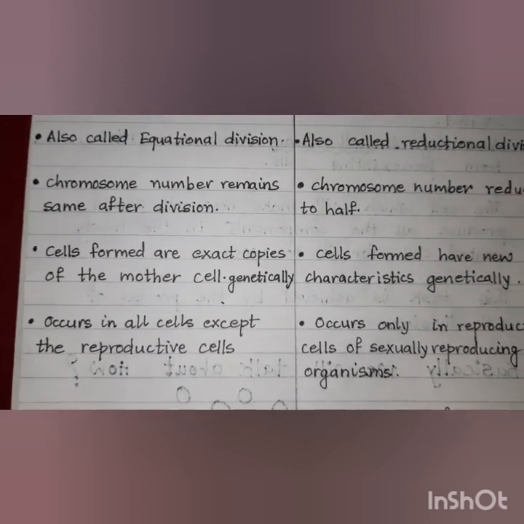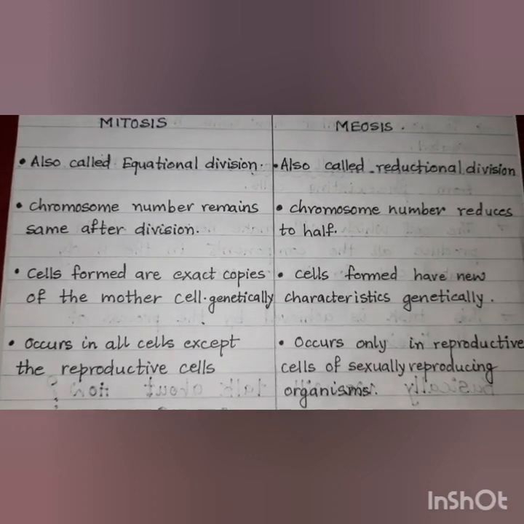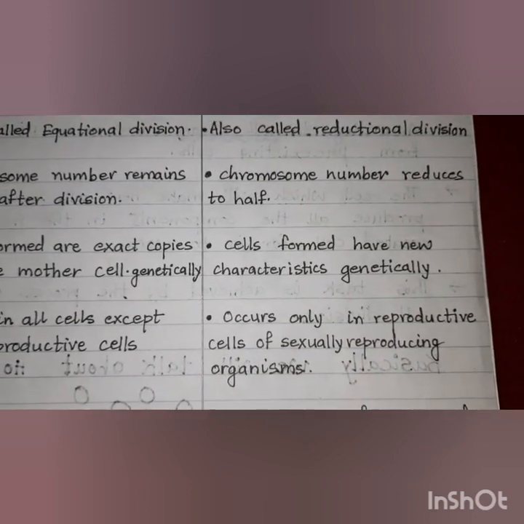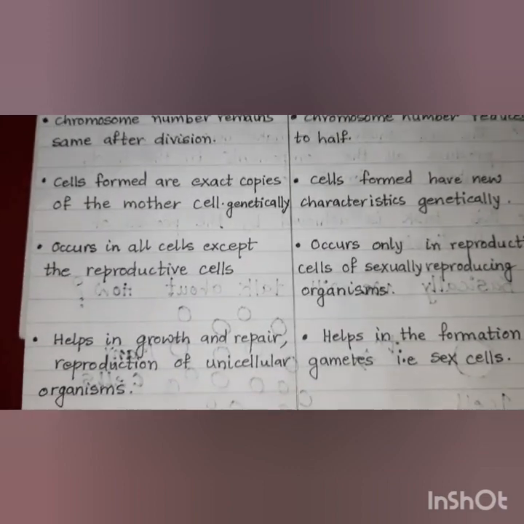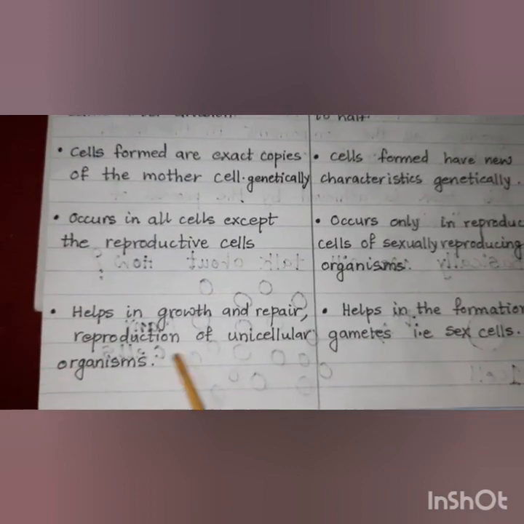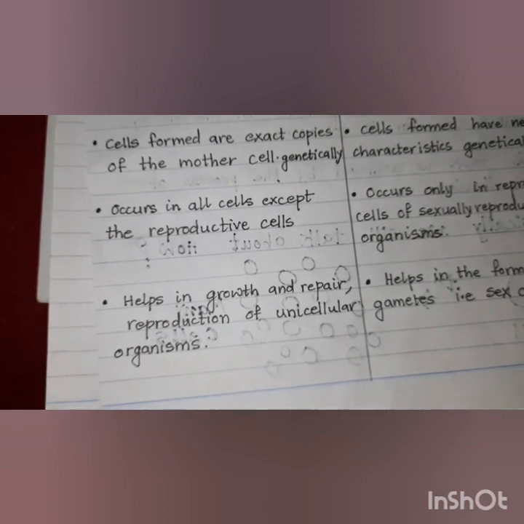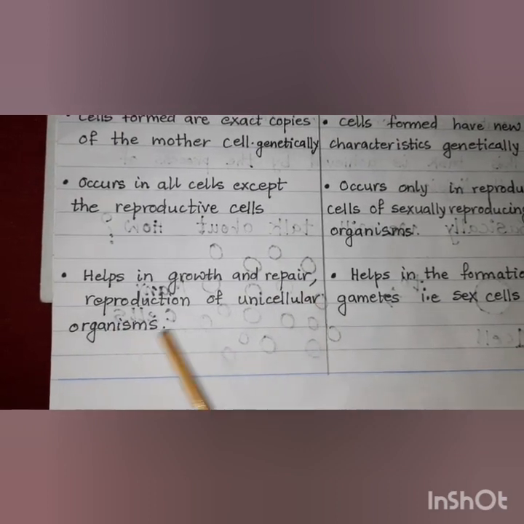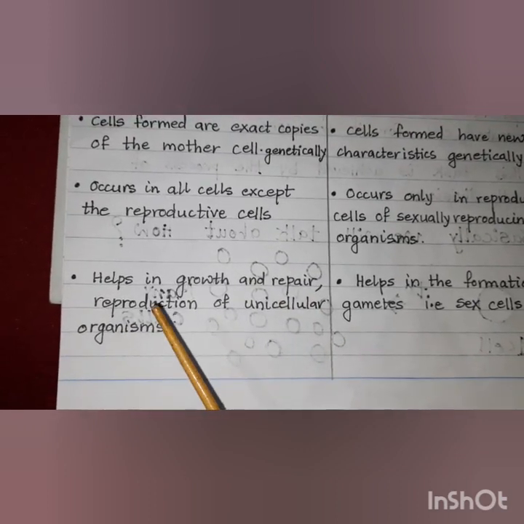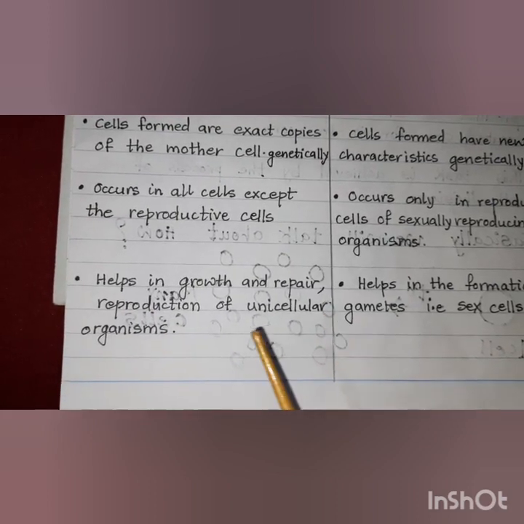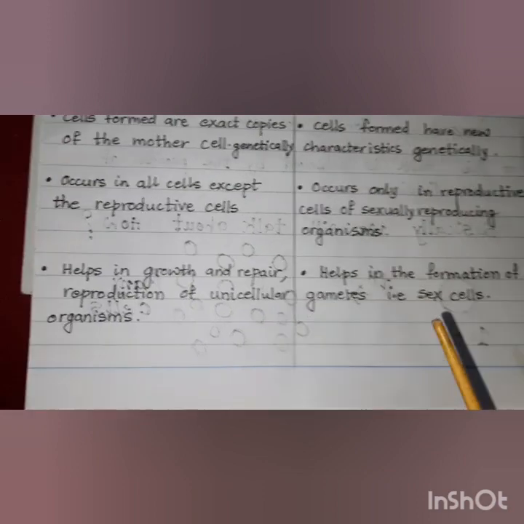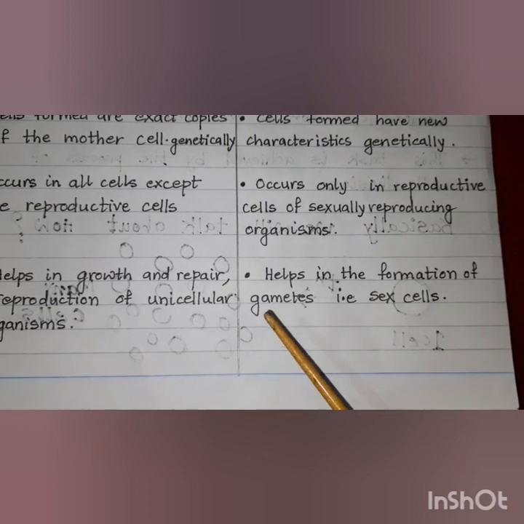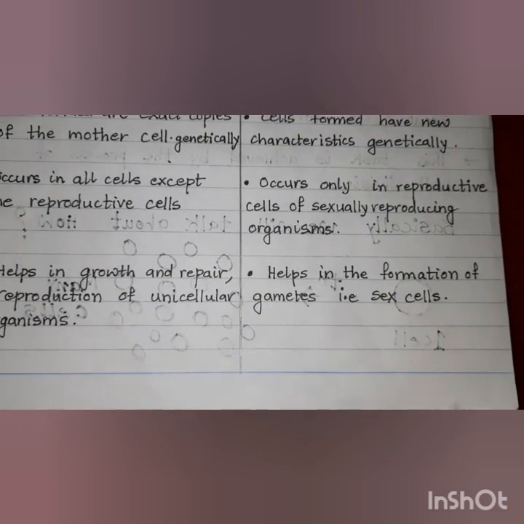Mitosis occurs in all the cells of our body except the reproductive cells. That means it will not happen in the reproductive cells. Meiosis occurs only in the reproductive cells. Mitosis in case of multicellular organisms helps in growth and repair of the body, whereas in case of unicellular organisms, mitosis is required for reproduction. That means unicellulars will reproduce by the process of mitosis. Meiosis is responsible only for the formation of gametes, which are the sex cells.